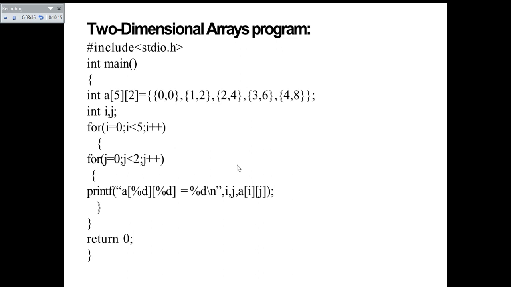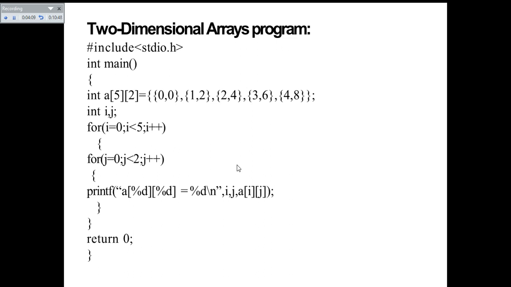Since j is 0, printf %d equal %d, i comma j. The first time, i is 0 and j is 0, so it will print the value at a of 0 0, and now j will be incremented. j will become 1, and 1 is less than 2. So again the loop condition is true, and hence it will enter the for loop and print a of %d %d equal to %d, corresponding to i value 0 and j value 1. So it will print a of 0 0 and a of 0 1.